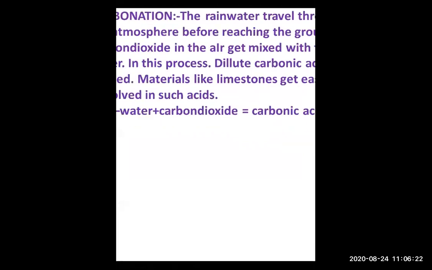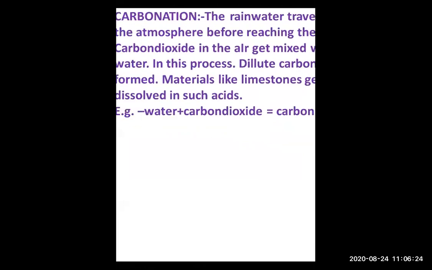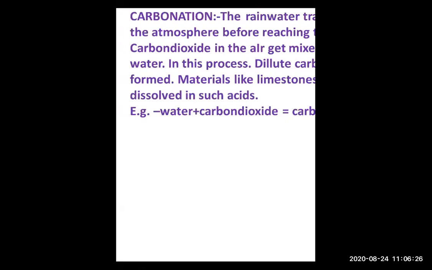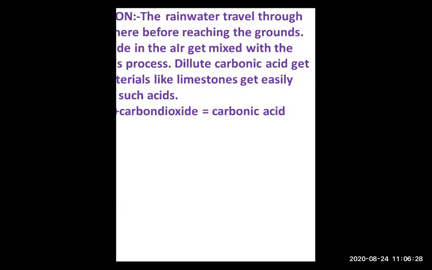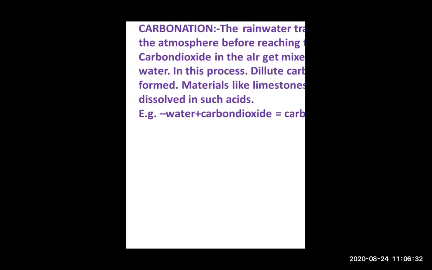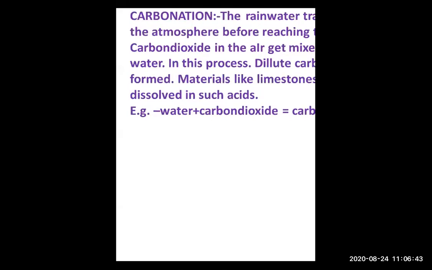Whenever rainwater travels through the atmosphere before reaching the ground, carbon dioxide in the air gets mixed with the water. Before reaching the ground, the rainwater mixes with the air, which has carbon dioxide.